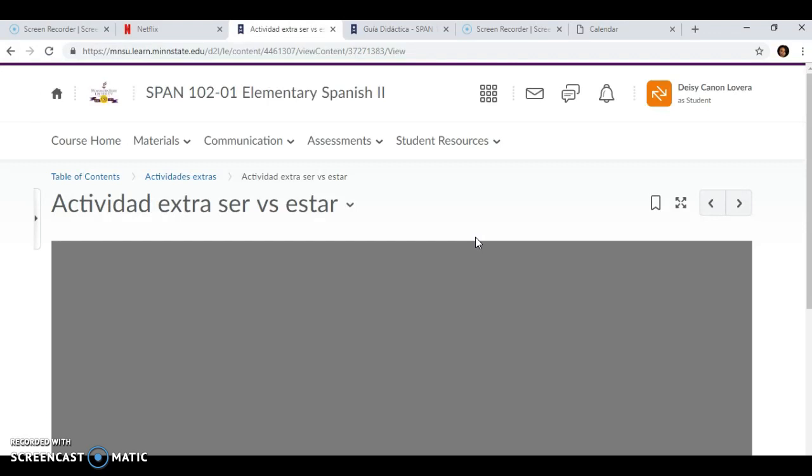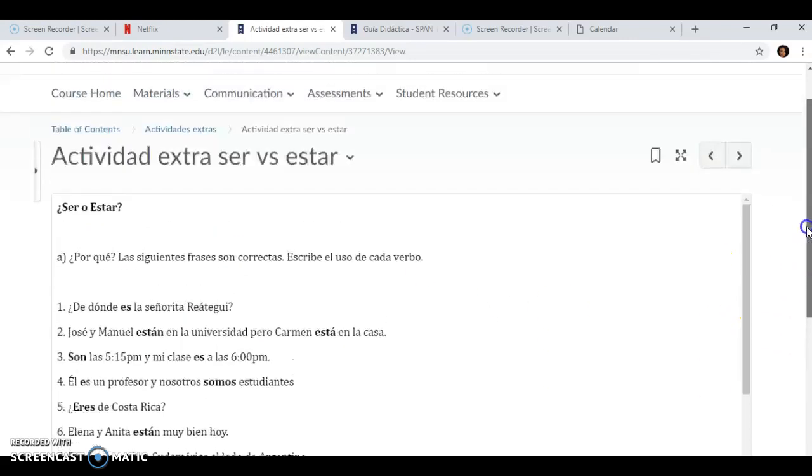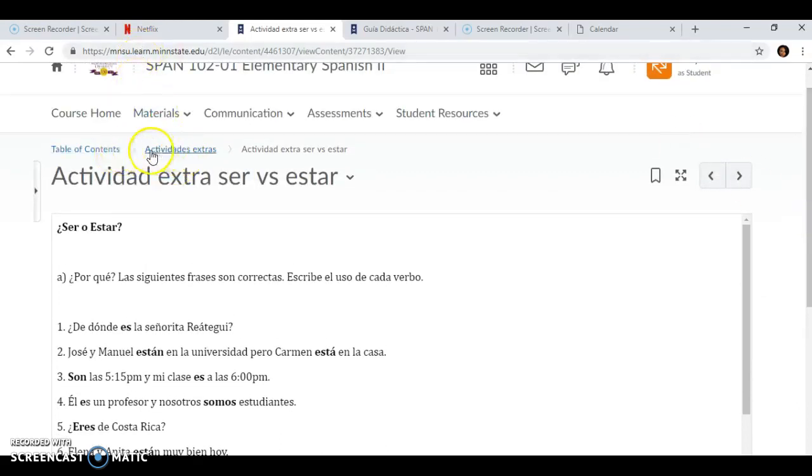So here you will have to say why these phrases or these sentences are correct. So you have to see the video in order to understand what I am asking you to do. So here, for example, I have to use ser because I am asking about origin. Where is she from? So when I ask about origin, we use the verb ser and not estar. Okay. So this kind of thing I explained in the video, and you will practice here with this activity.